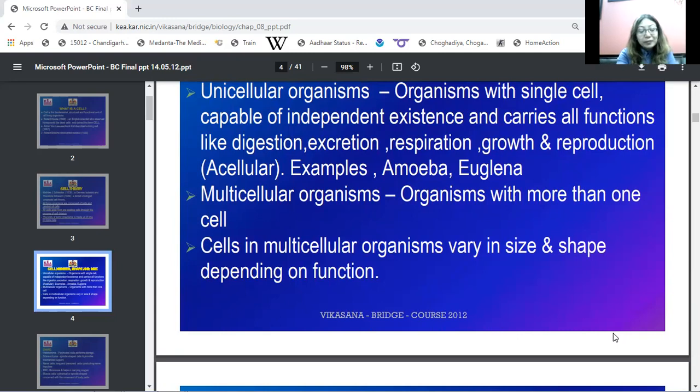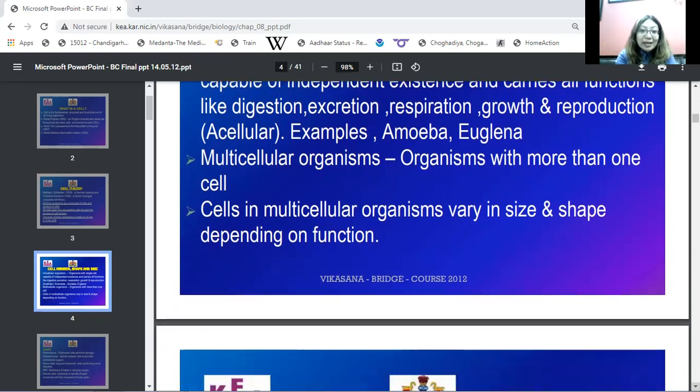So these cells, which are found in multicellular organisms, vary in their shape and size according to the functions they are going to perform. So based upon their functions, they have different types of shape and size. These also vary from plants to animals. Plants have different types of cells, animals have different kinds of cells, according to the functions they perform in plants and animals.